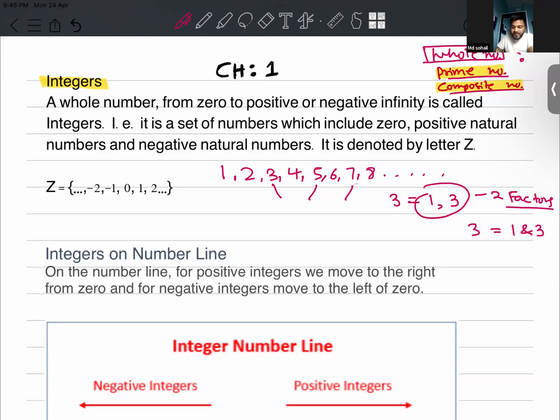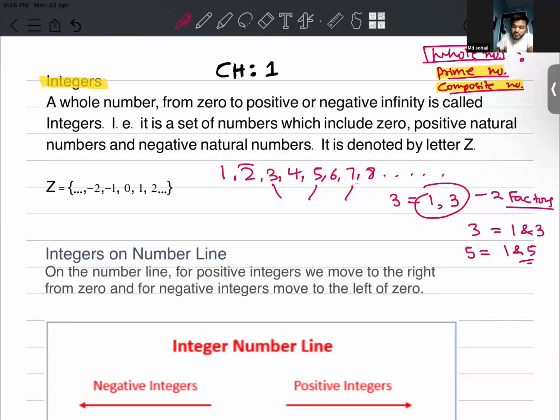What about 5? What are the factors of 5? 1 and 5. So basically, prime numbers are those numbers whose factors are 1 and the number itself. What about composite numbers?